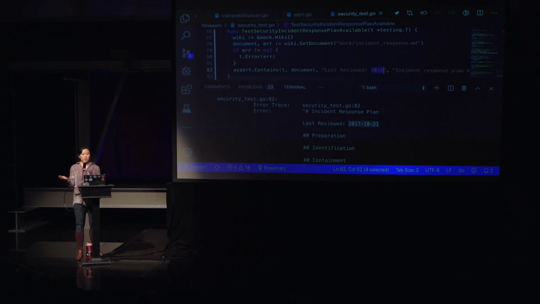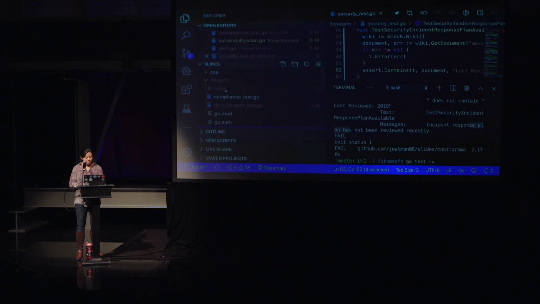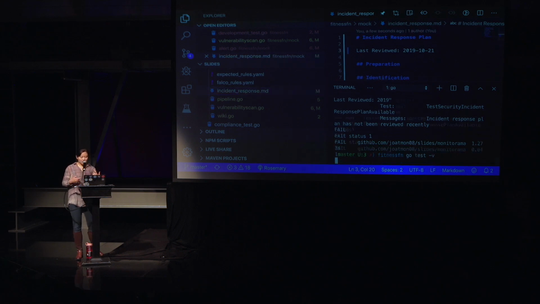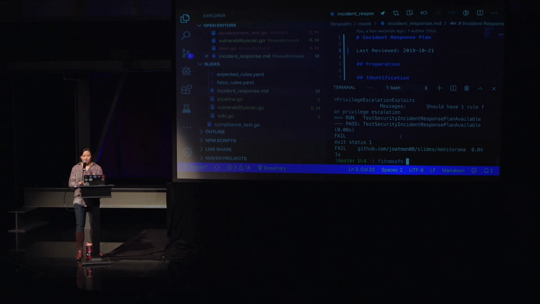A developer who doesn't know any better, someone completely new, would be able to go to this test and say, okay, I see where the link is, I see it on the wiki. And so the idea was that once it was reviewed, which I'm going to go here and pretend to review, and change it to 2019 because we're going to get this test passed, eventually we'd get these fitness functions to pass.